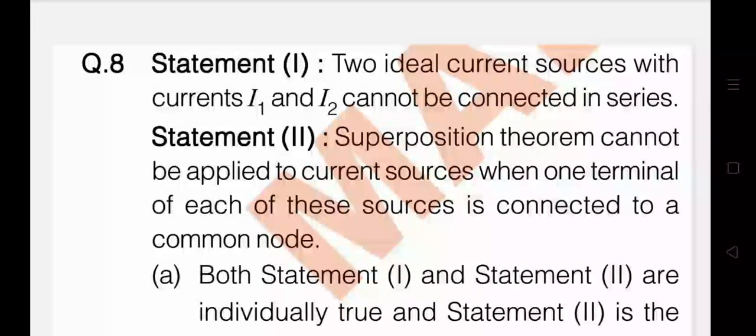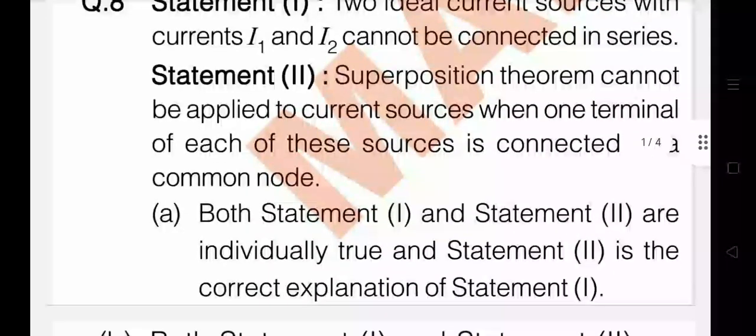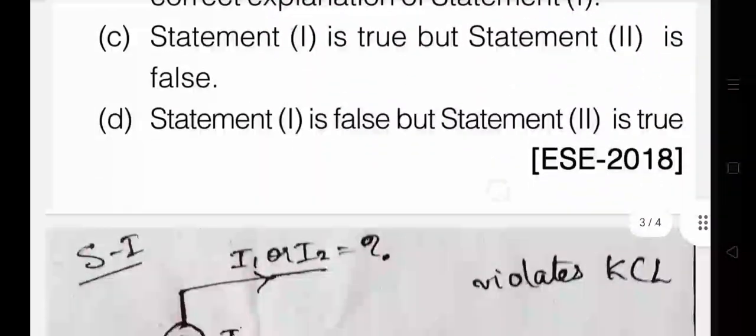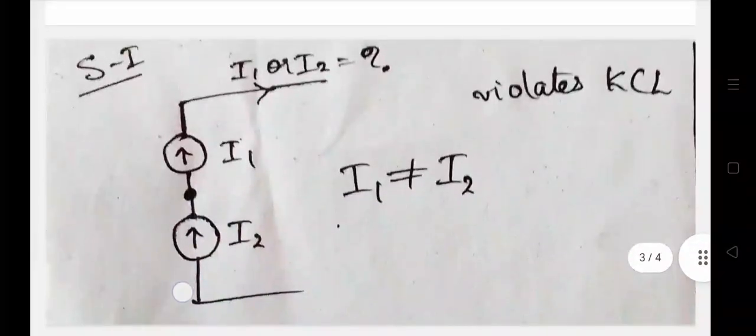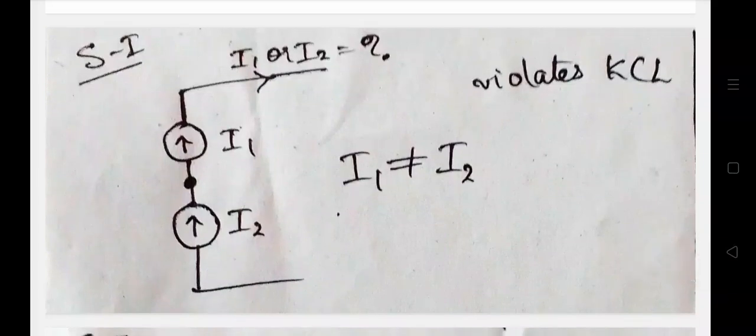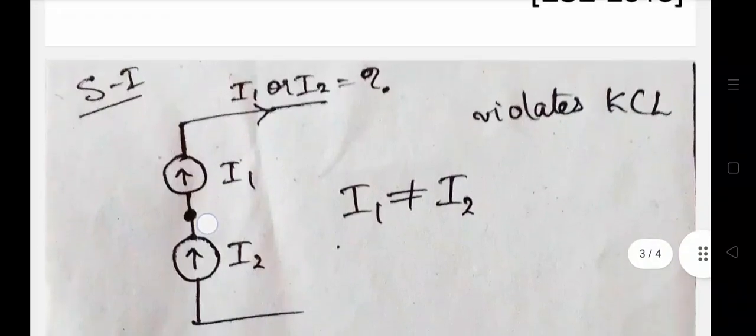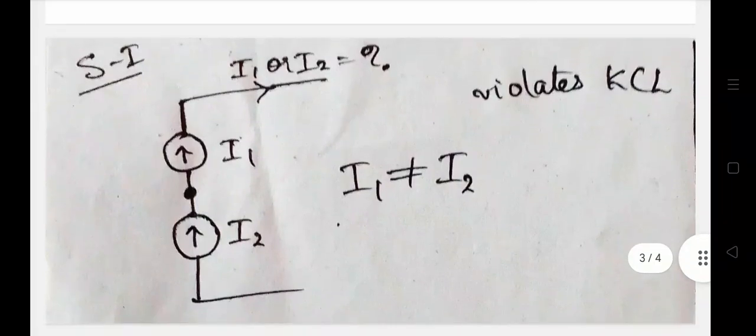Two ideal current sources with currents I1 and I2 cannot be connected in series. Let's see how it is. So now I am connecting current sources I1 and I2 in series. In a series connection, the current flowing through it should be the same.